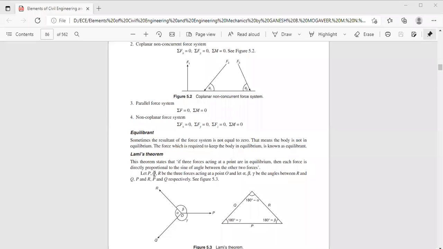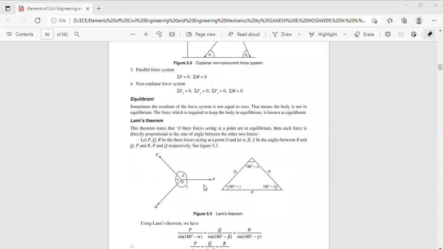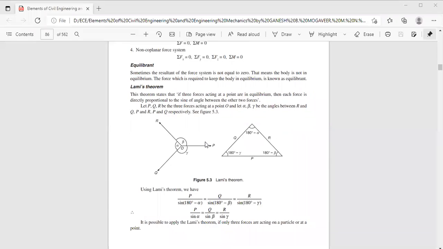Now, let P, Q, R be the three forces acting at a point O, and let alpha, beta, gamma be the angles between the forces R and Q, R and P, and P and Q respectively. So these are the angles between the two forces. Now, using Lami's theorem, P divided by sine alpha.